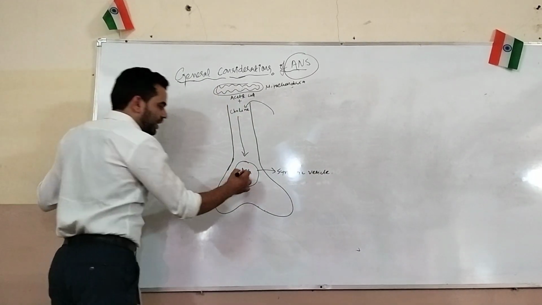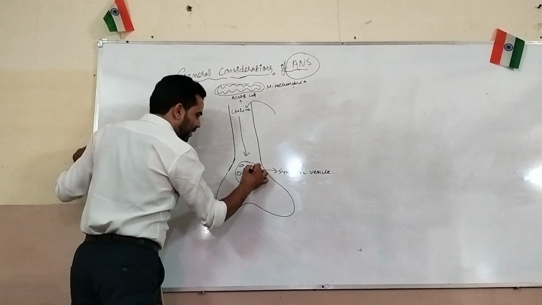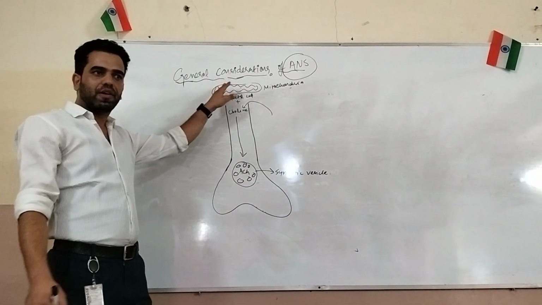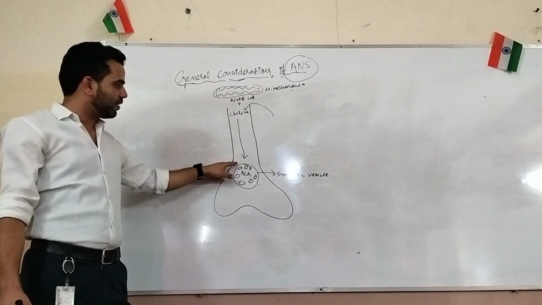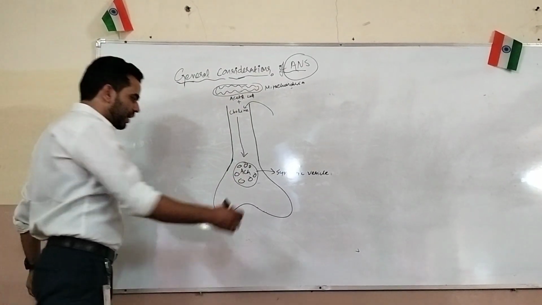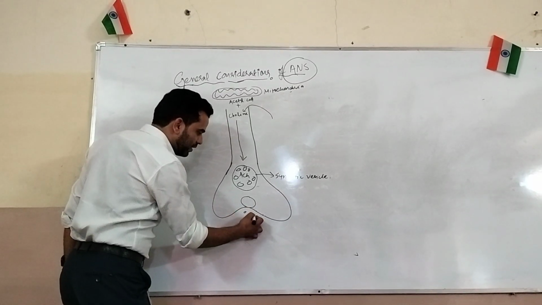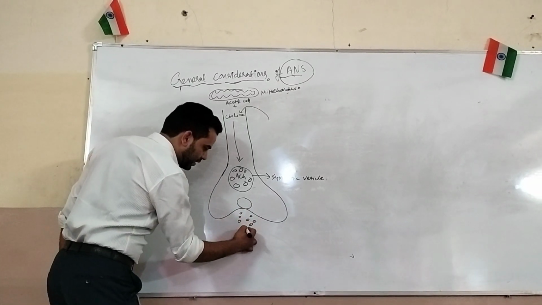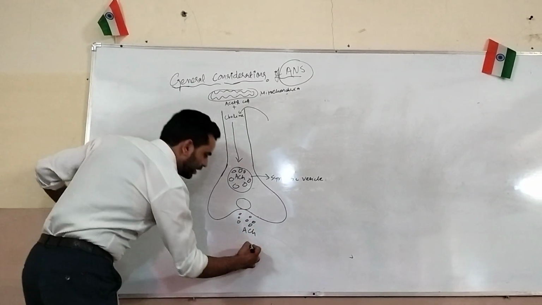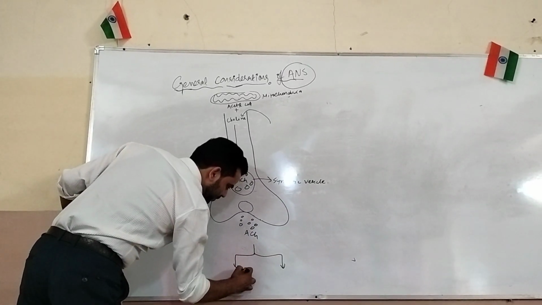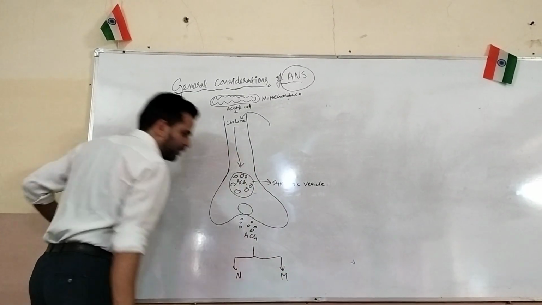Synaptic vesicles. So this acetylcholine will be stored in the synaptic vesicles and it will be released by the stimulus. When the stimulus comes from the brain, the stimulus will activate this and the acetylcholine will merge with these vesicles, will merge with the membrane, and then this acetylcholine ACH will be released. Then this ACH will act on two types of receptors, either on nicotinic receptors or on muscarinic receptors.